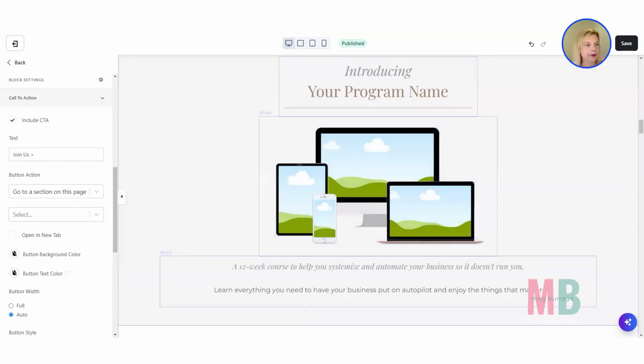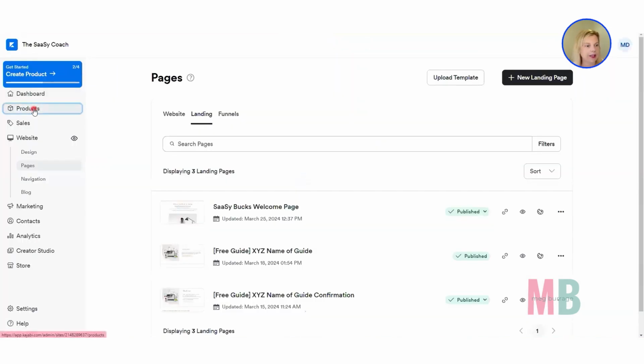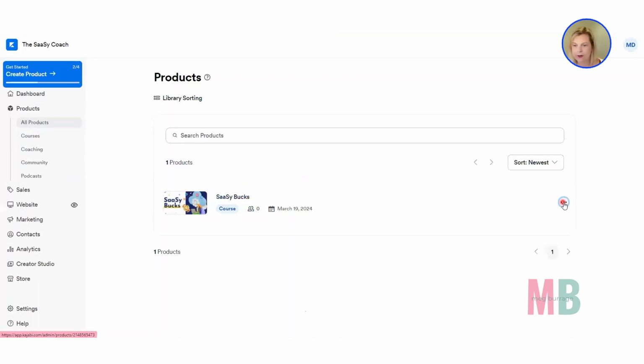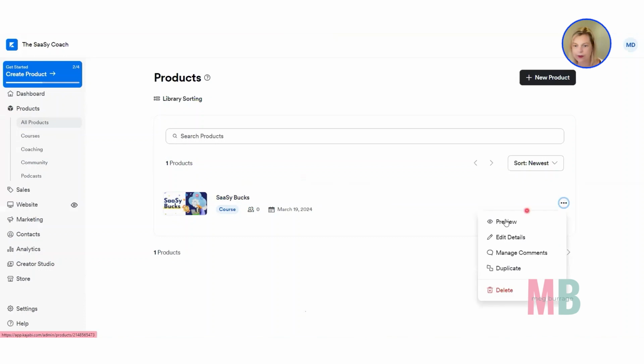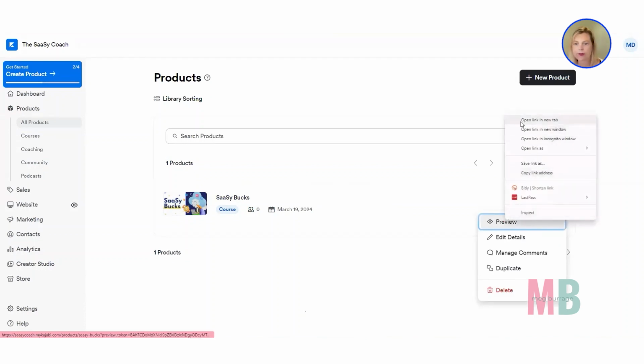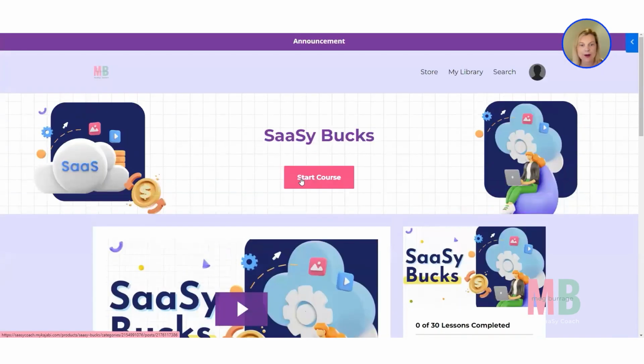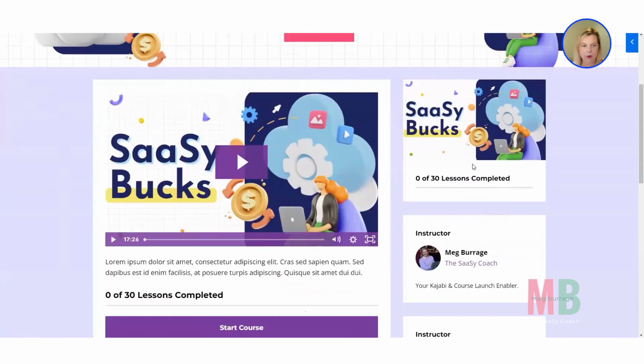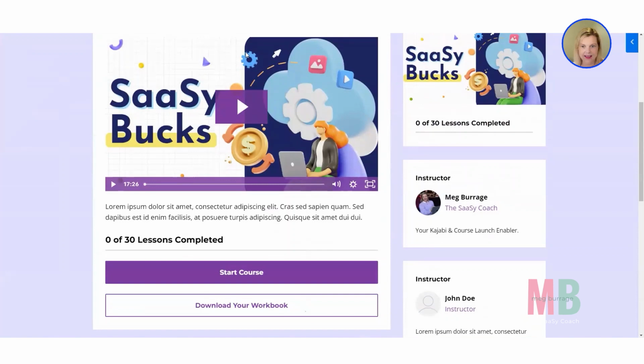So for example, if I was to come back over into the product that we were working on, and let's see, that's the one that we've been building during this accelerator. If I was to just go to the three little dots and preview it, this is going to show it to me as an end user. So I could come down here and I could maybe take a screenshot of this or a screenshot of that,